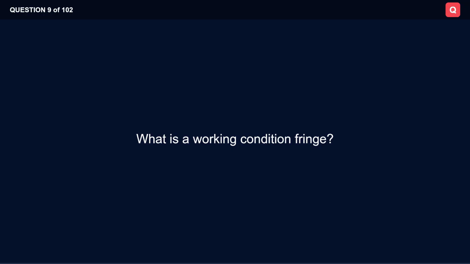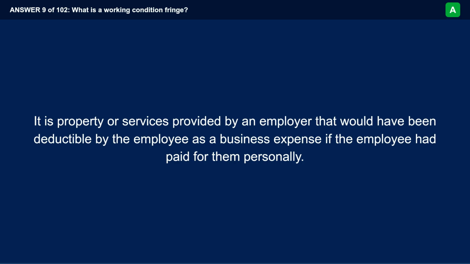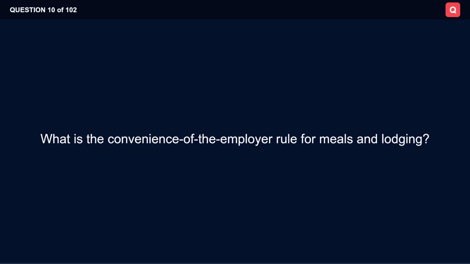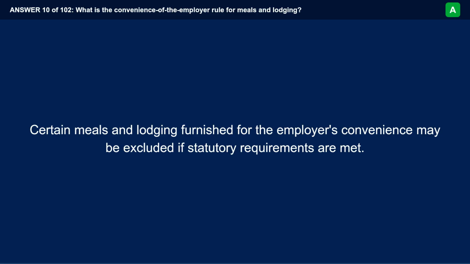What is a working condition fringe? It is property or services provided by an employer that would have been deductible by the employee as a business expense if the employee had paid for them personally. What is the convenience of the employer rule for meals and lodging? Certain meals and lodging furnished for the employer's convenience may be excluded if statutory requirements are met.